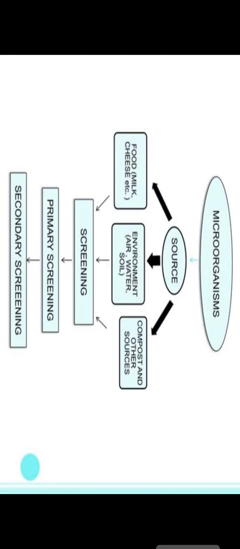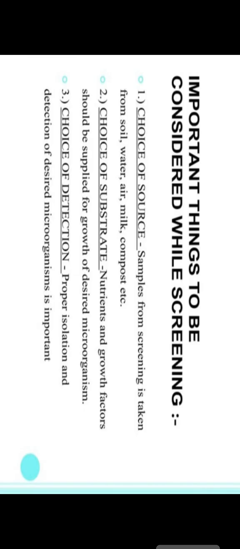After that we will screen the organism according to its use. Then the screening takes place, the primary and secondary screening techniques. The main important thing to consider while screening is what kind of source we are isolating the organisms from.